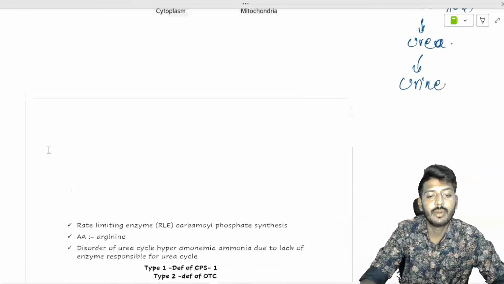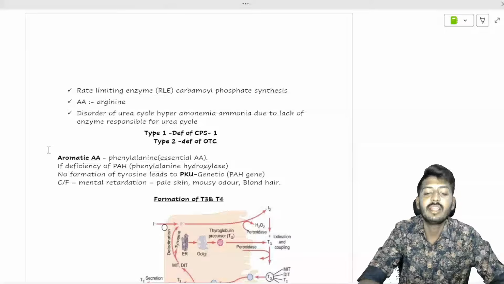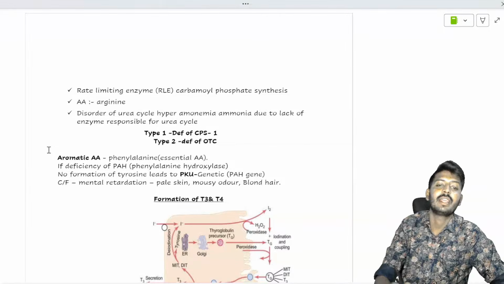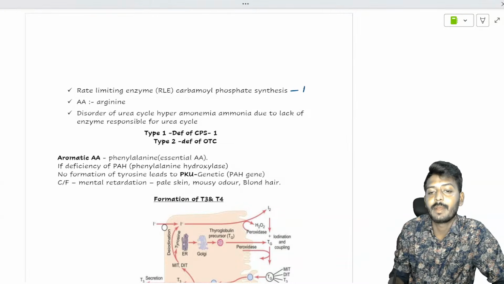So let's go to the next one. The next aspect is clinical correlation to this one. What is that? Rate limiting enzyme. Already I told you people. Carbamyl phosphate synthase 1. So CPS1.